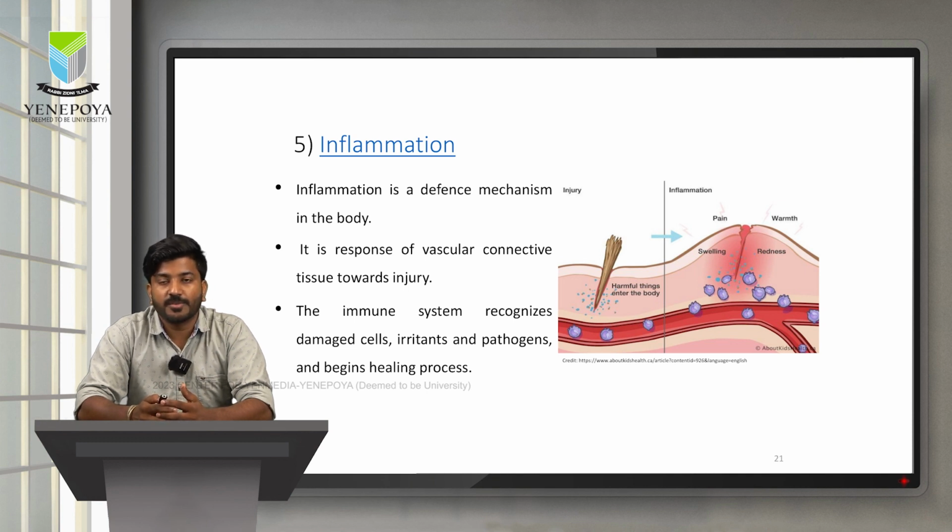Fifth, we have inflammation. Inflammation is nothing but a defense mechanism produced by the body. It is a response of vascular connective tissue towards any injury. For example, if you see in the picture, a slight thorn prick can introduce harmful things into the tissues. The underlying endothelial cells will react to this particular injury. Once injury happens, you have the four signs of inflammation: pain, warmth, swelling and redness, which together attract more and more neutrophils and other immune cells to the site of injury, thereby they can destroy the invading pathogen.